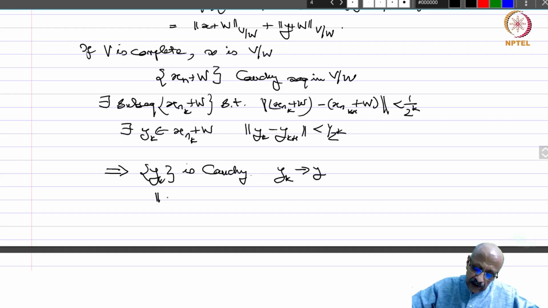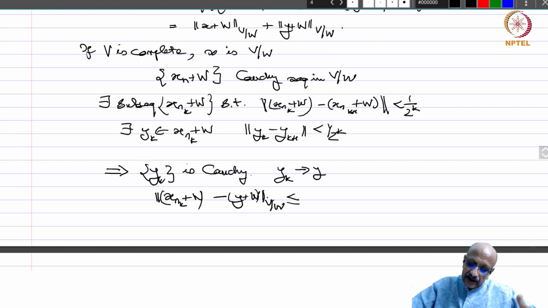So now we have the norm of x_{n_k} plus W minus y plus W in V by W. This is less than or equal to the norm of y_k minus y, since y_k is an element of that set and y is an element of the other, and that goes to 0.